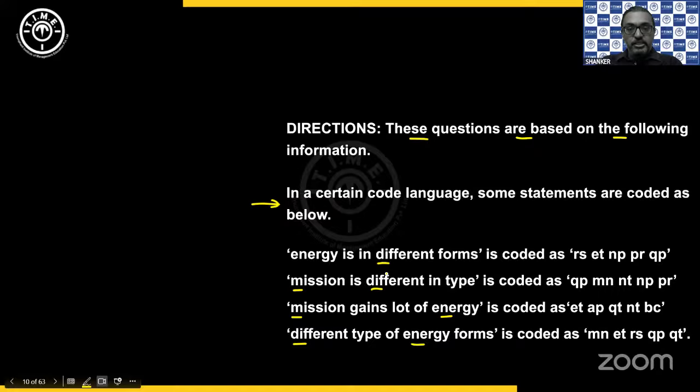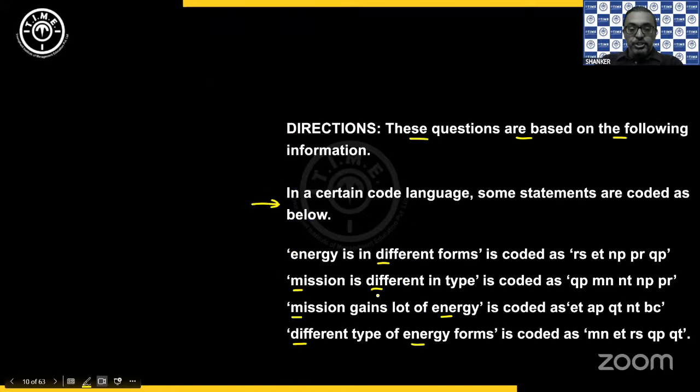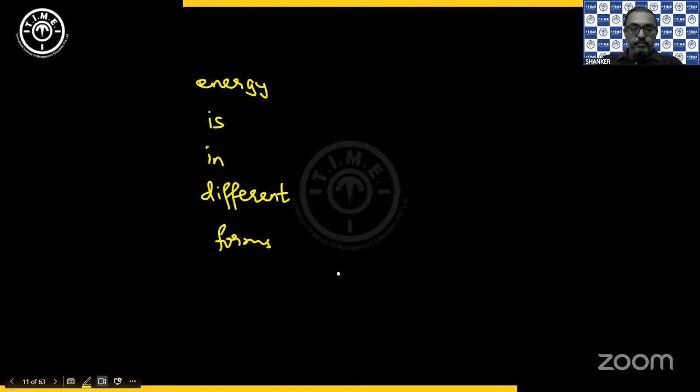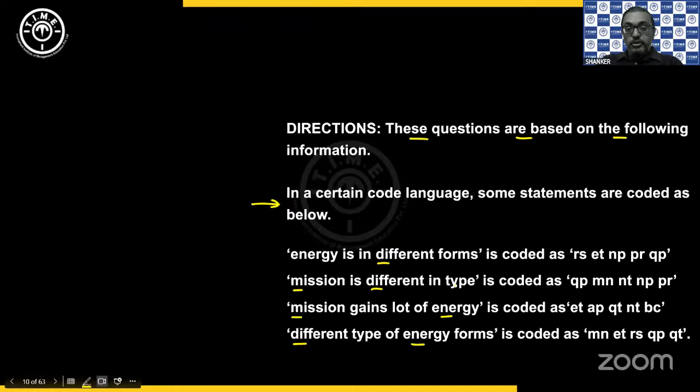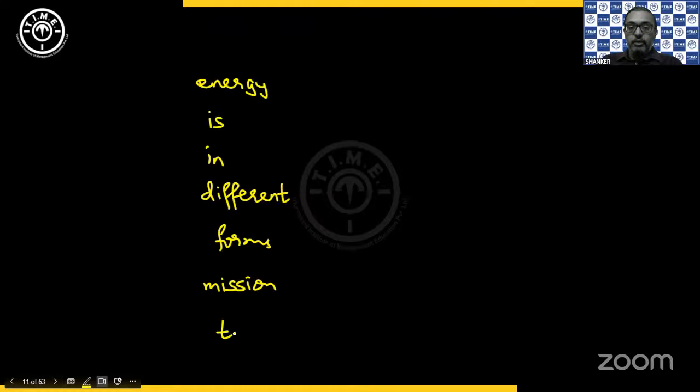So we have energy is in different forms. Okay. Then mission is different in type. So we have mission, is already there, in is already there, different is already there. I only have to write type.